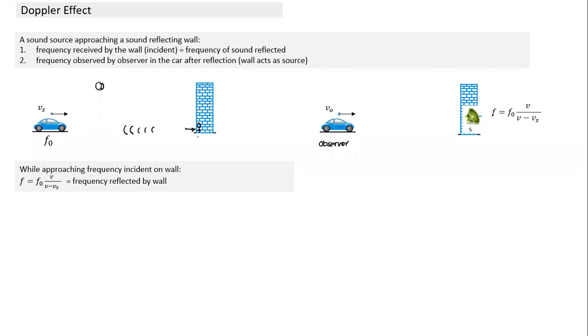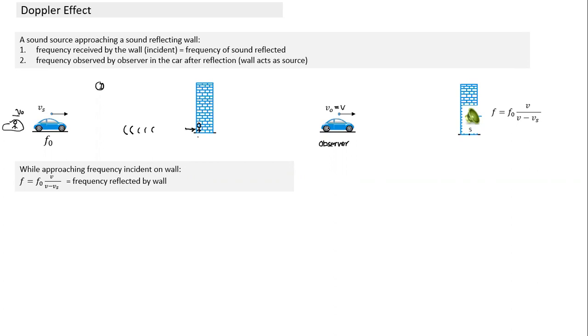The sound wave sent back by the wall will have the same frequency as the sound waves incident on the wall. So this becomes the source. Now again we apply the formula. This is the source and this is the observer, and the observer is moving at velocity VO, which is the same as Vs. Suppose there's a different car also, so there are 2 cars here. It could be a different car moving at VO. What is the frequency this person observes? So I'm taking a general case where VO is not necessarily equal to Vs. If the same person hears, VO will be Vs.